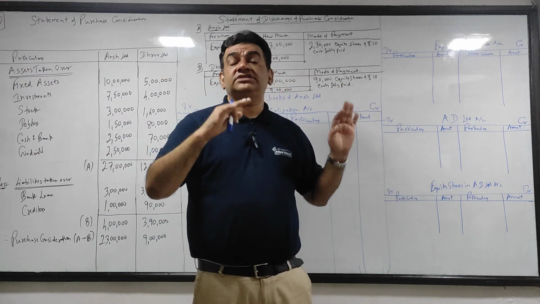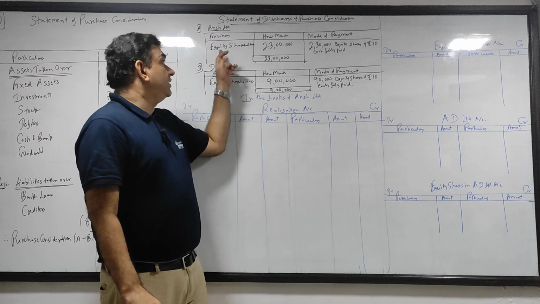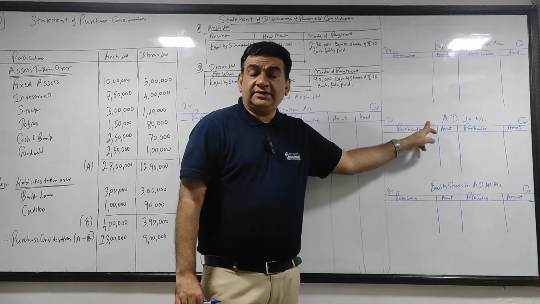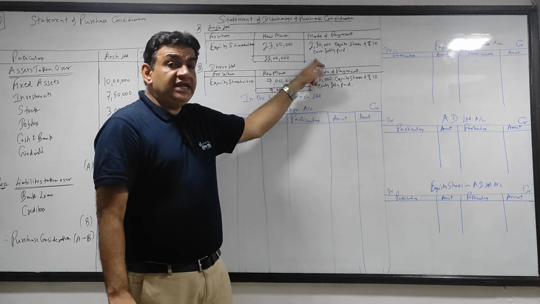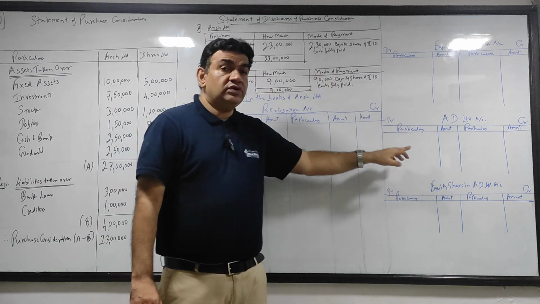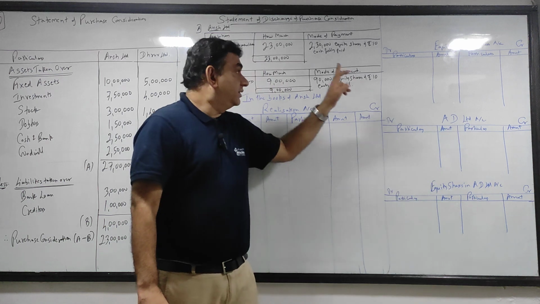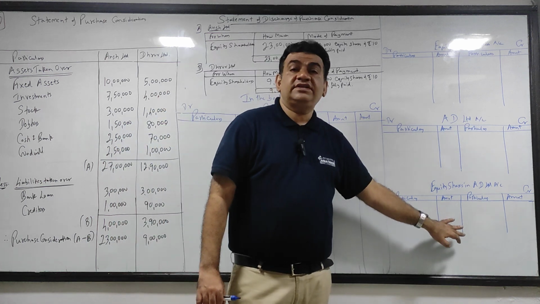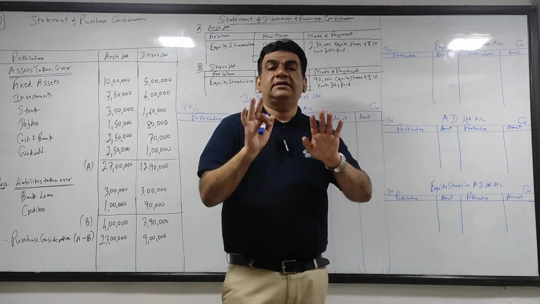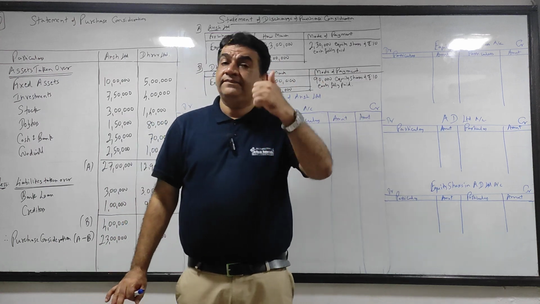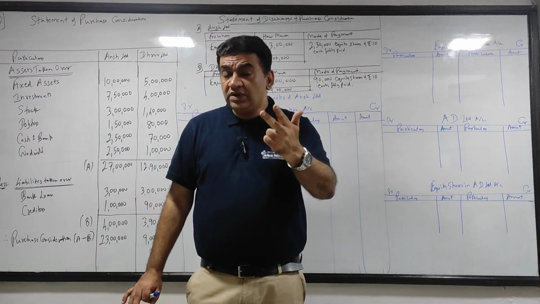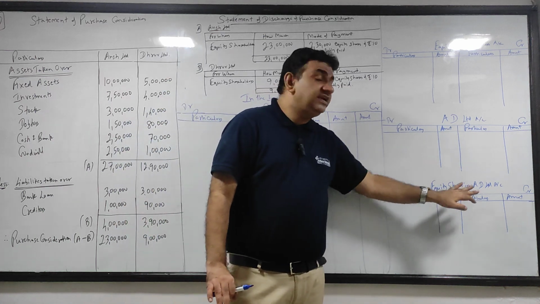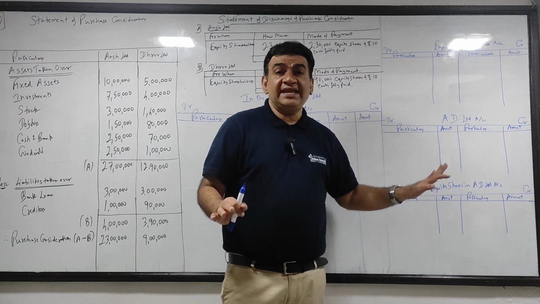After that it depends upon the statement of discharge. If there was something for preference shareholders, then a preference shareholders account would also be made. If you got cash along with equity shares, then a cash bank account would also be made. If you got preference shares of the new company AD Ltd, then there would be preference shares in AD Ltd. That will all come later. Right now, realization, equity shareholders, new company, and as I told you, equity shares will always be there. So equity shares in AD Ltd. So you will make these 4 accounts.